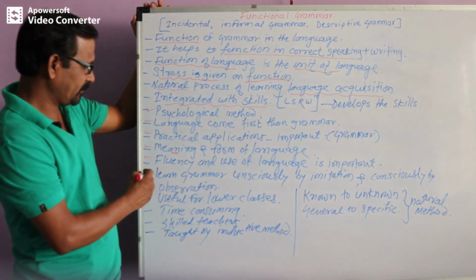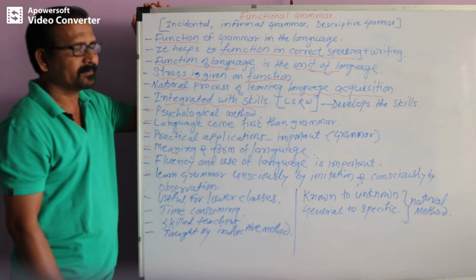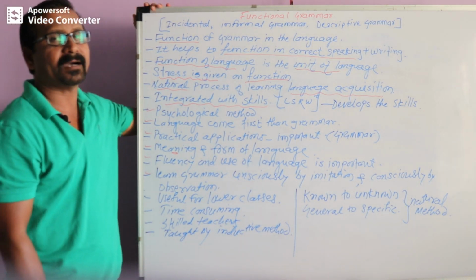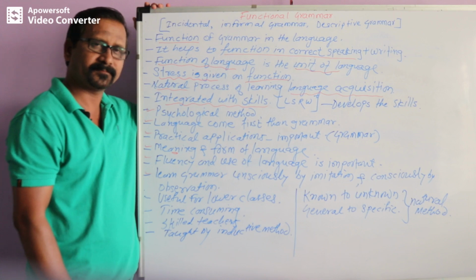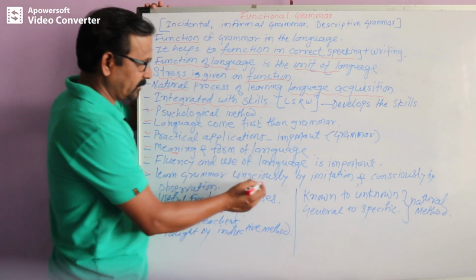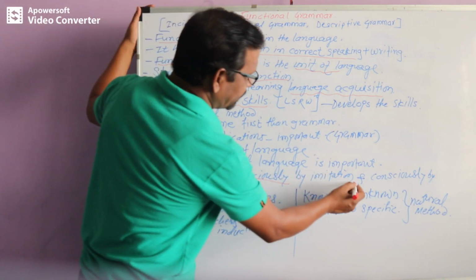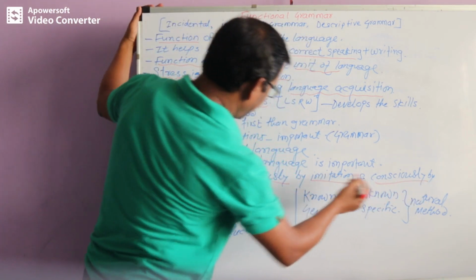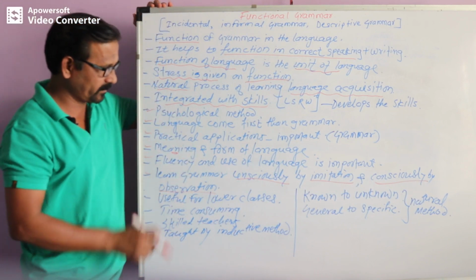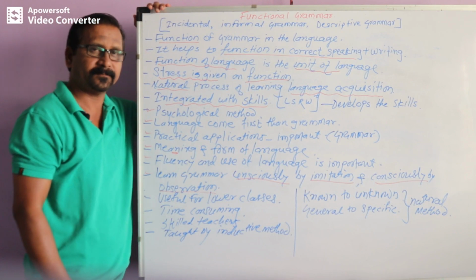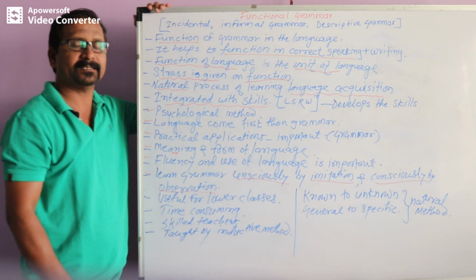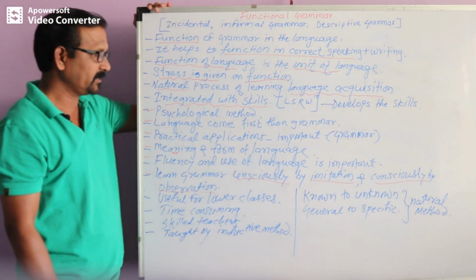Students learn the grammar unconsciously by imitation and consciously by observation. This is a very important thing: unconsciously by imitation and consciously by observation. These are the important things, that is how they learn the language unconsciously by imitating people, parents, teachers, and consciously by observation.